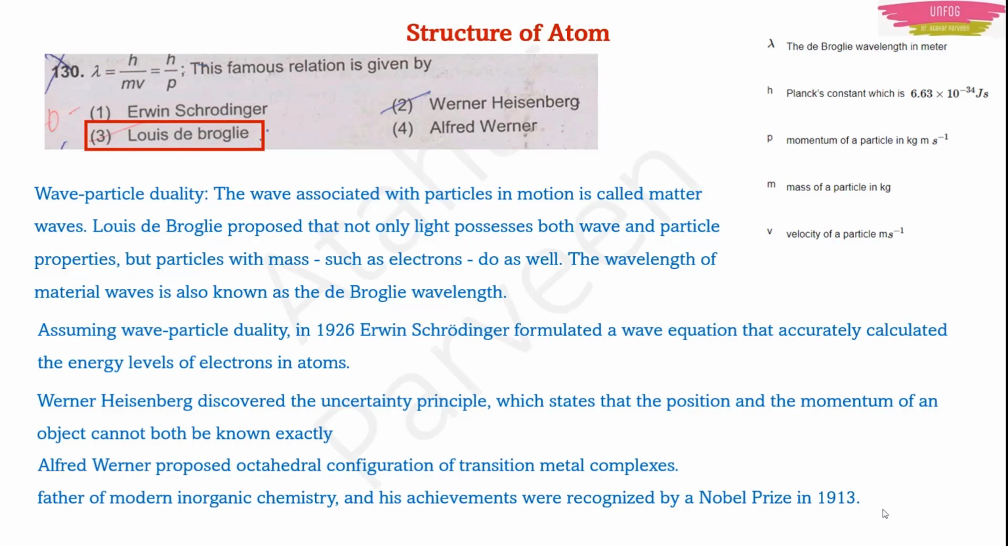All these people were Nobel Prize laureates actually. Even Alfred Werner was given the Nobel Prize in 1913 itself. But all these people have been given the Nobel Prize. Years I have not mentioned here, but I don't think they will ask the year.